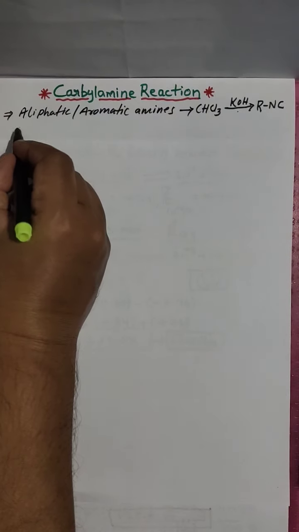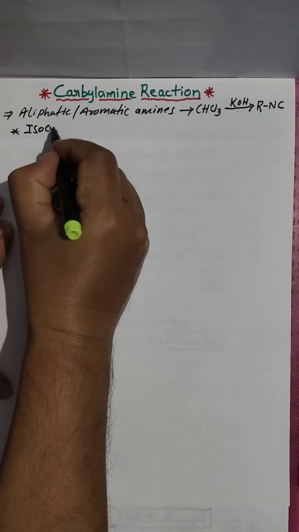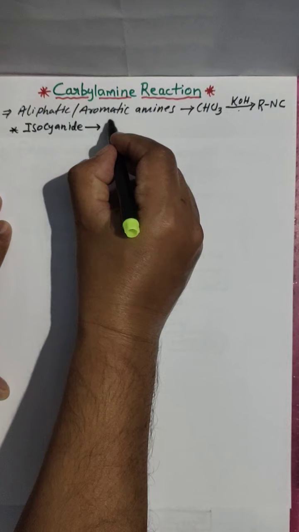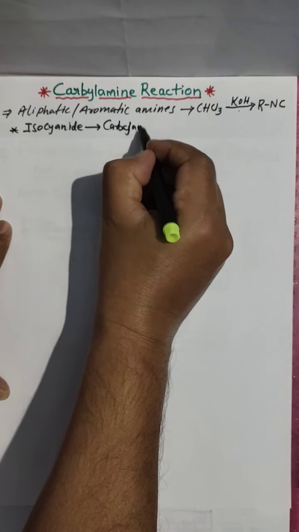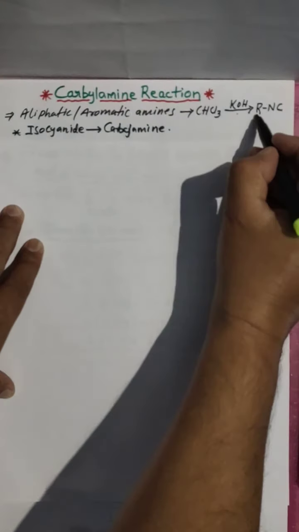This isocyanide we are calling carbalamine. Isocyanide is RNC.